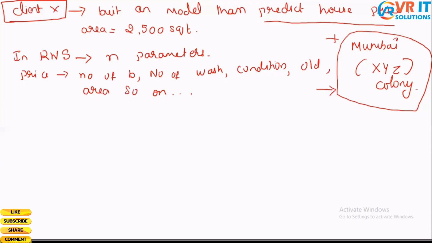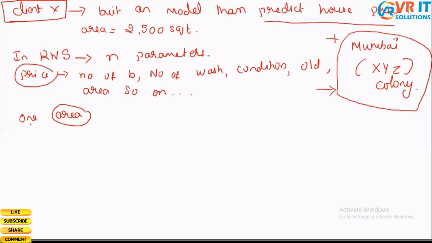So these are the parameters on which the price of a house would depend. But for our simplicity, because we don't want to get too deep into this, we are going to take only one parameter, called area.